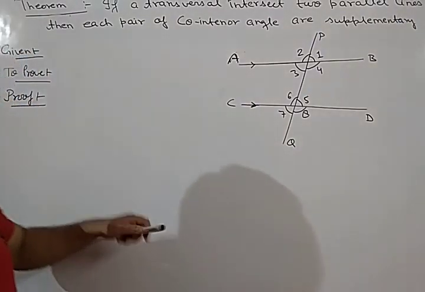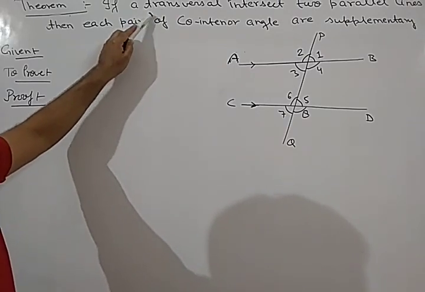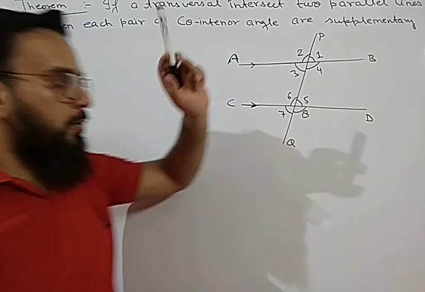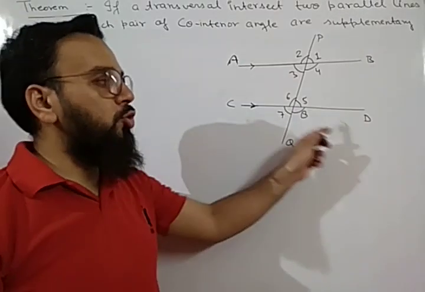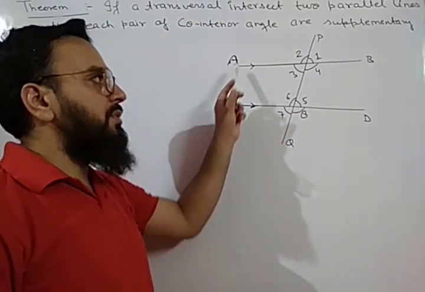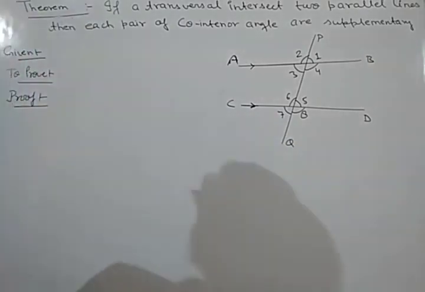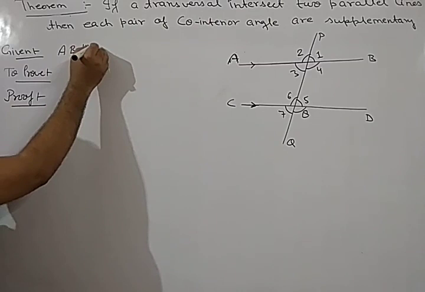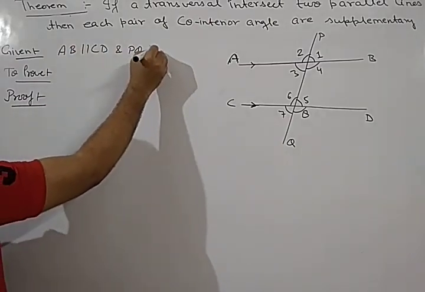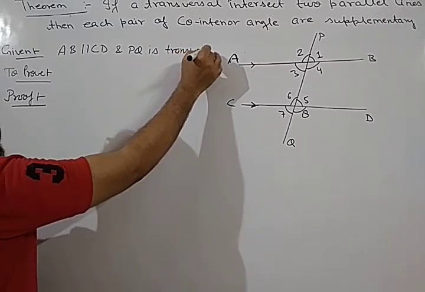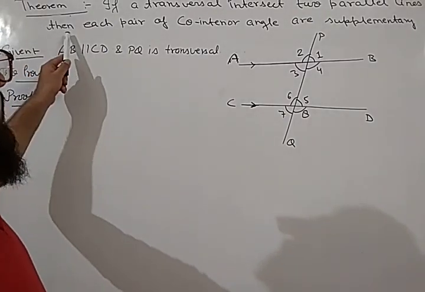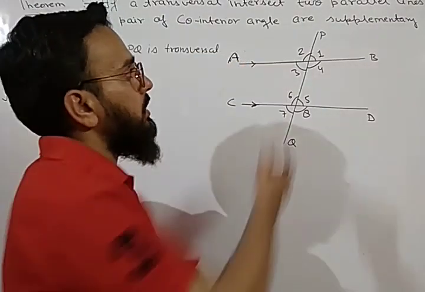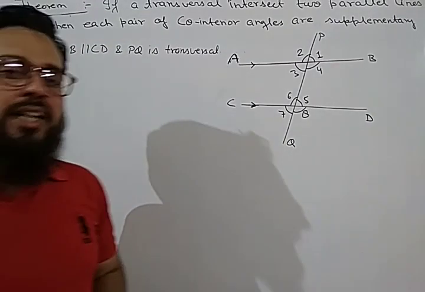Okay. So again, the first thing is the same. If a transversal intersects two parallel lines, first we will draw the figure. I am taking the same figure here also. We are given AB and CD two parallel lines, and PQ is a transversal which is intersecting both these lines. So first we will write what is given. AB is parallel to CD and PQ is a transversal. This is given by the figure. Now what we have to prove? We have to prove that each pair of co-interior angles are supplementary.